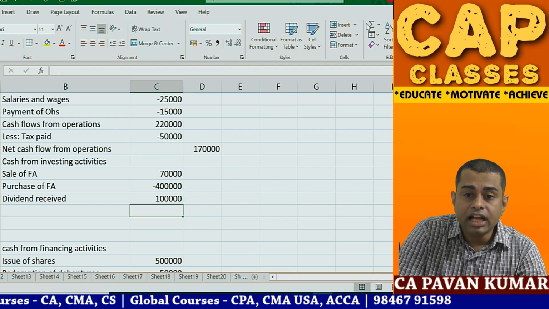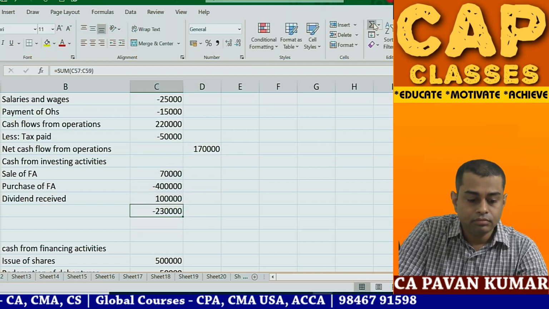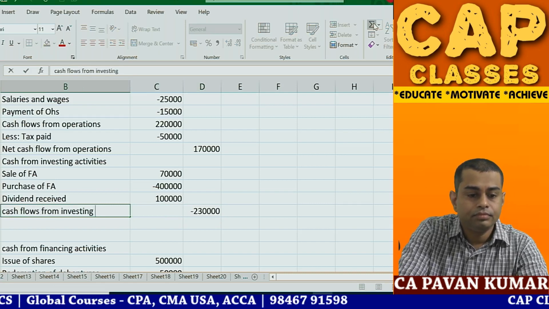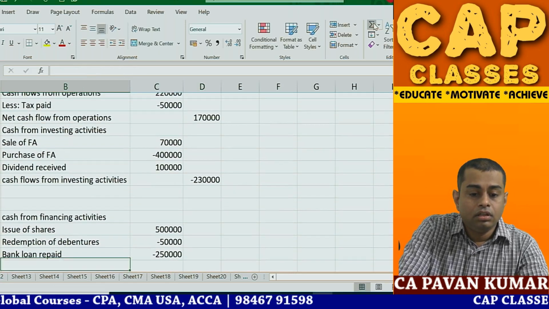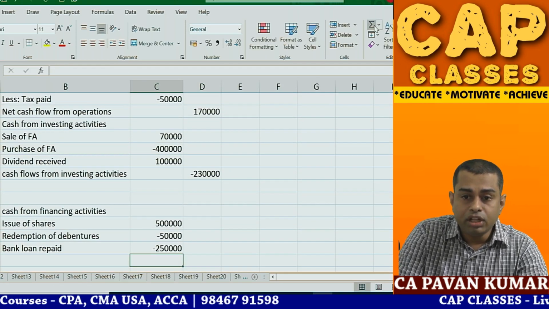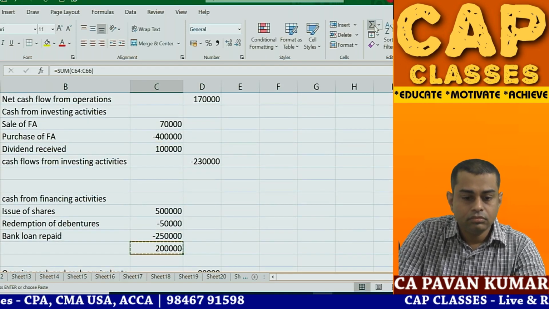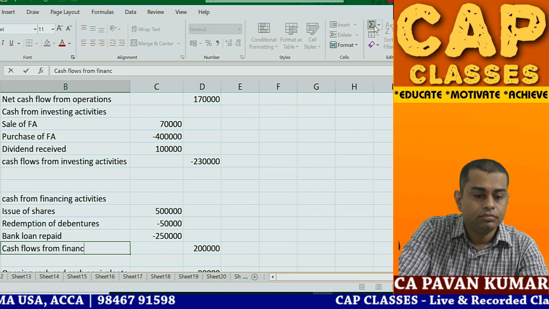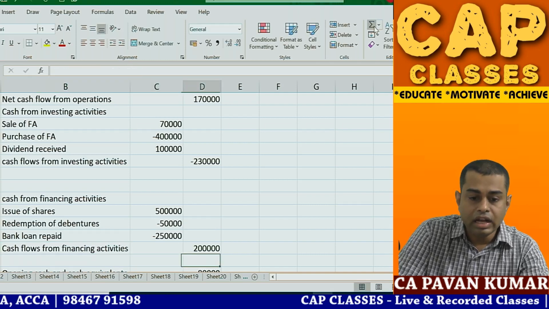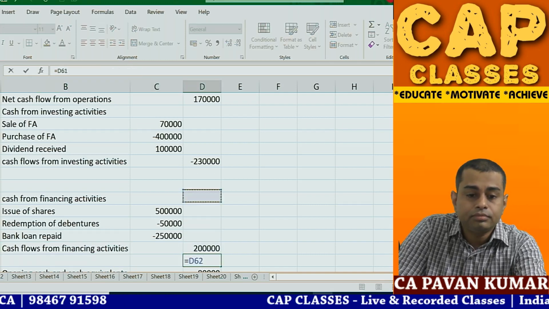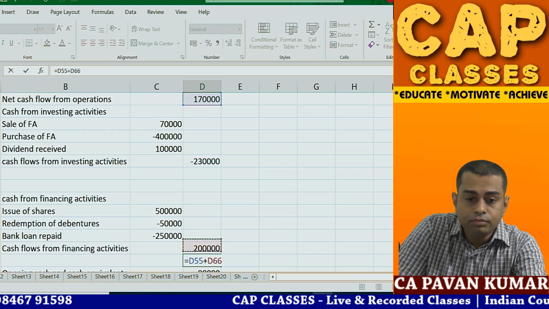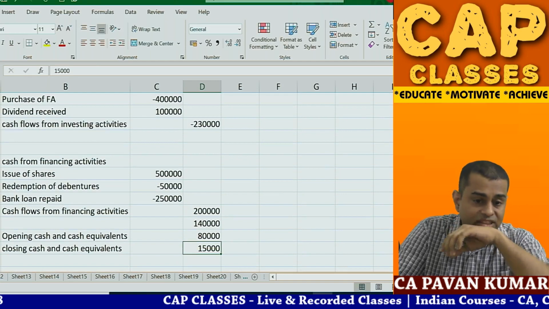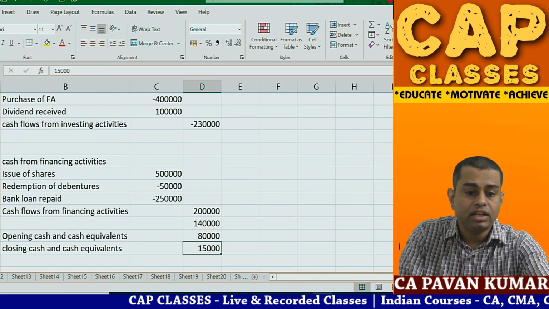Then this is cash flows from investing activities. I will put in the outer column. Then financing activities, again I will put in the outer column. Okay, now I will add these 3 numbers. That should be equal to the difference between opening and closing stocks. Correct?